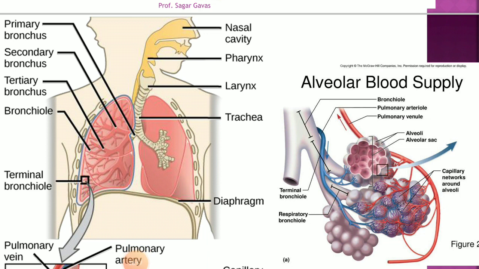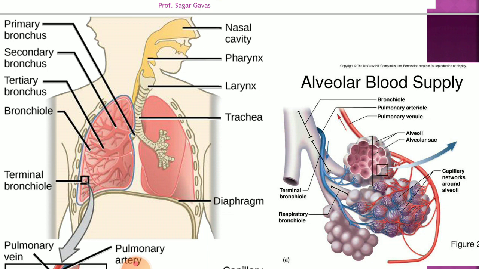What will be the passage of air that enters the respiratory system? First, the air enters from the external nares, then into the nasal cavity, then the nasal chamber. The nasal chamber has the vestibule, respiratory part, and olfactory part. It crosses all these three parts and enters the nasopharynx. From the nasopharynx, it enters the oropharynx. From the oropharynx, the next part is the laryngopharynx. From the laryngopharynx, it opens into the opening called the glottis, and from the glottis into the larynx.